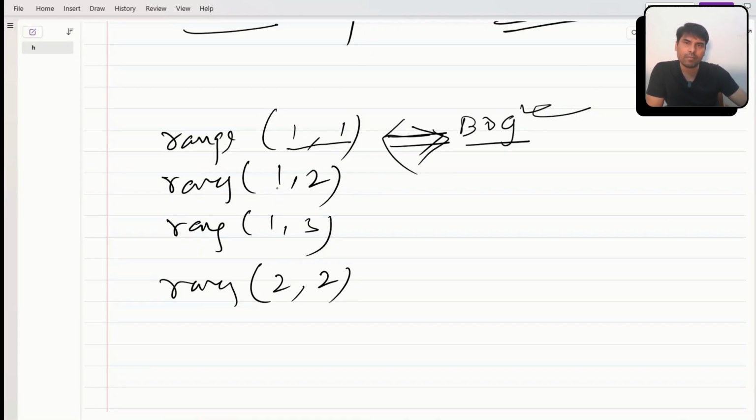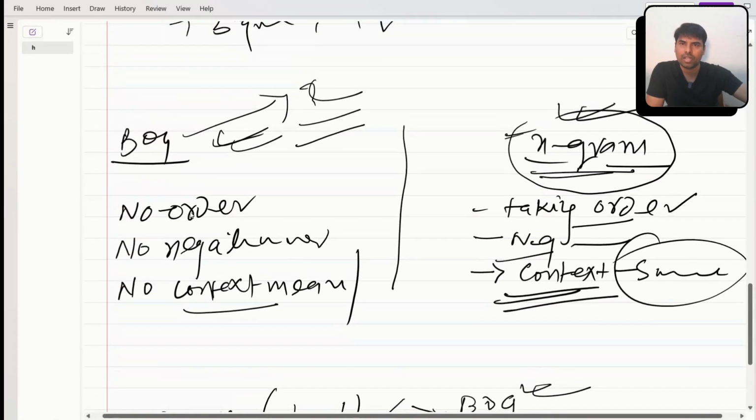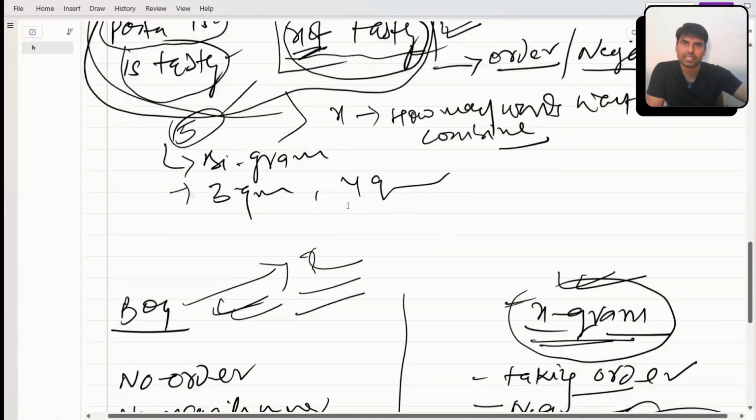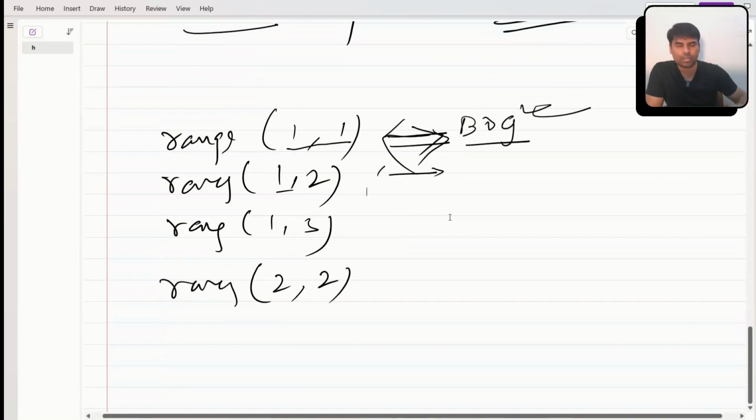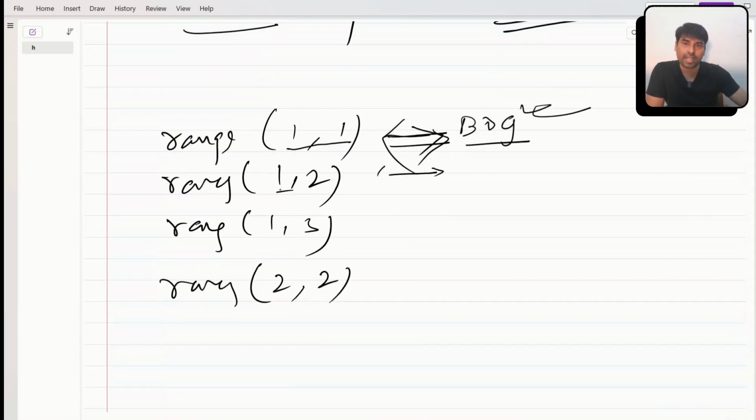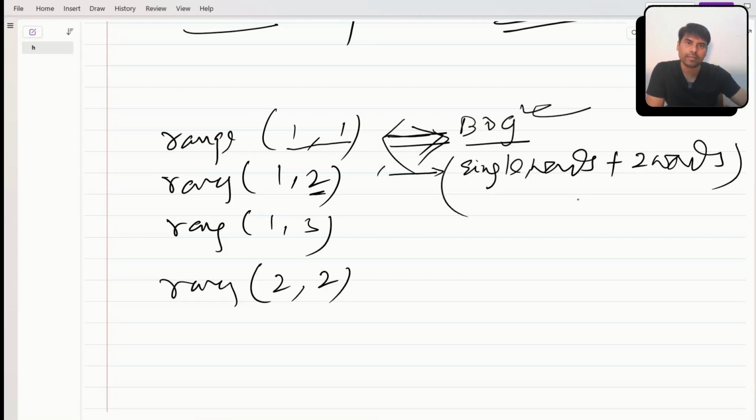If I say NGram 1 comma 2, it means I'm combining two words too. You can see I have two things, 1 and 2: I will take single words, plus I will take two words while building my vocab.